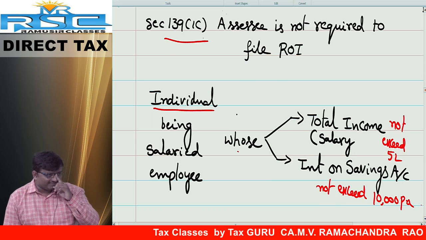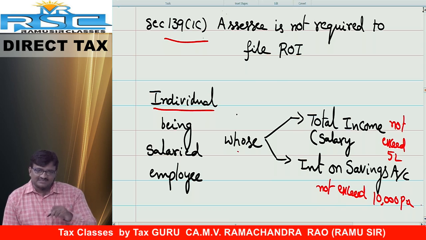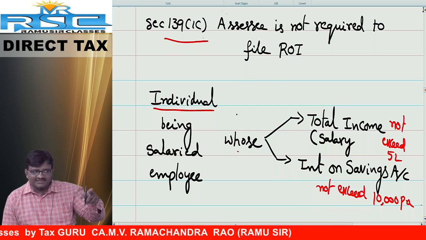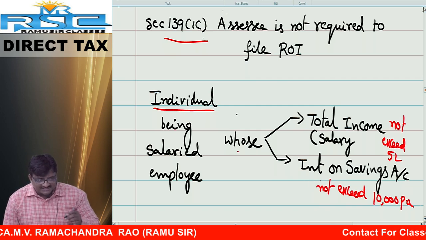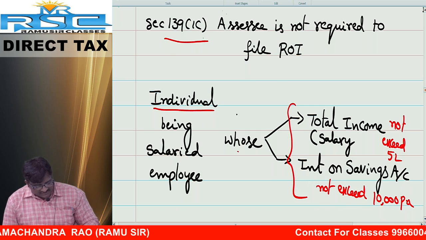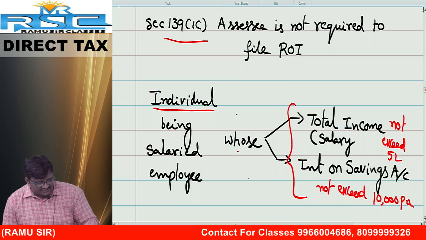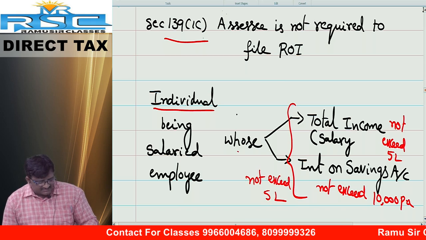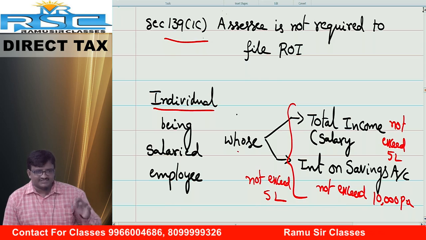In one CA final attempt, the examiner asked: one person has only 4,80,000 as salary income and interest on FD is 7,000 rupees. Is he required to file the return of income or not? Yes, because I told you only interest on savings bank. Friends, entire interest income plus salary altogether must not exceed 5 lakh. In this case, he is not required to furnish the return of income, subject to the following conditions.